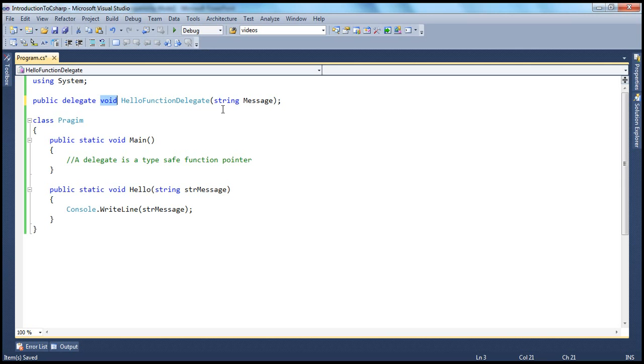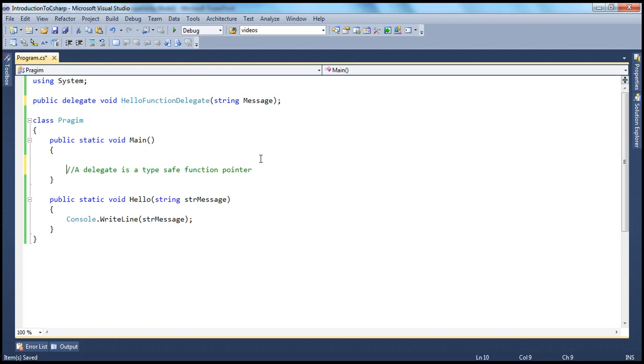Now, how do we make this delegate point to a function? To do that, you have to create an instance of this delegate, and this is where a delegate is similar to a class. If I have a customer class, I can say customer C1 is equal to new customer. C1 is the instance of that class. Similarly, I can create an instance of this delegate. So to create an instance of this delegate, let's say delegate is equal to new hello function delegate, and to the constructor of this delegate you pass in the name of the function to which you want this delegate to point.